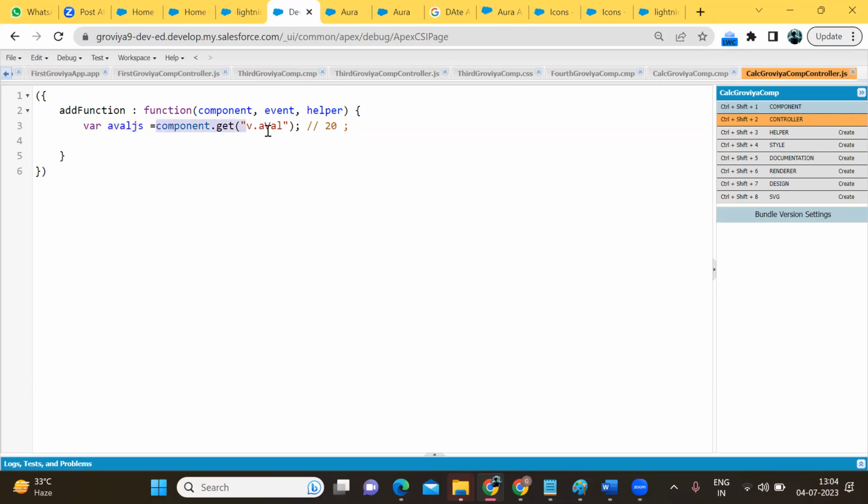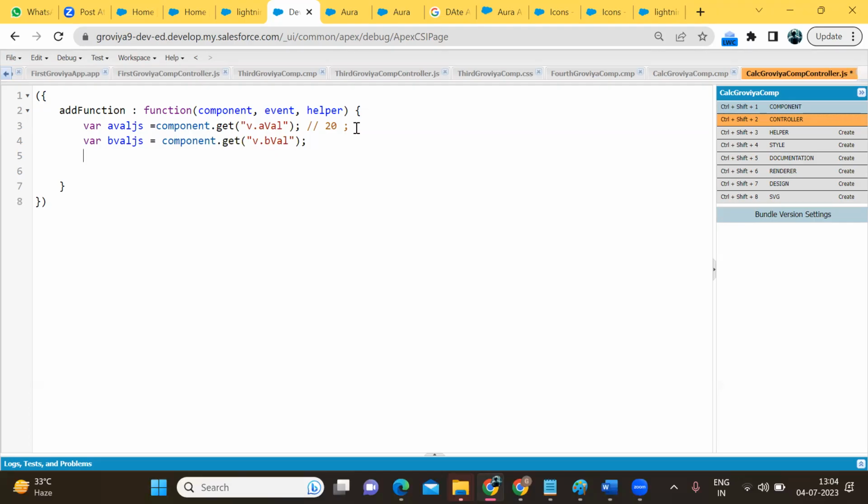Component dot get gives the value that we enter, 20, and I am storing that value in a JS variable. The same code we can write for b value. B value JS, component dot get v dot b value attribute name. So we will get b value.